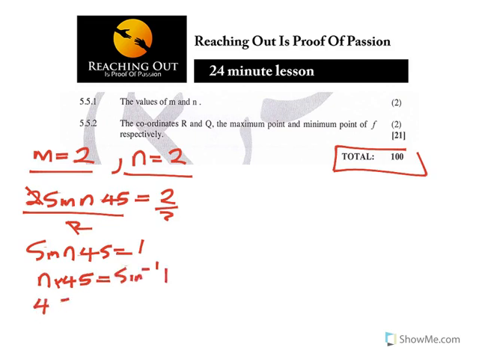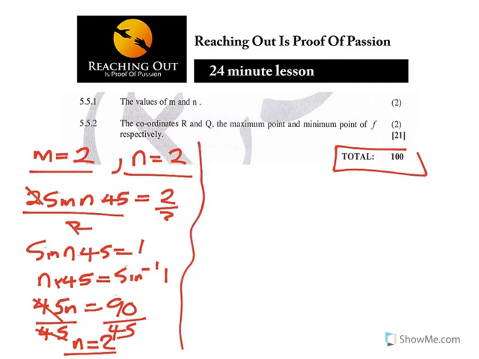If you look at arcsine 1 in a calculator, it will give you 90. So you divide by 45 both sides, then you're going to get your n is equal to 2. That's why you said n was equal to 2.